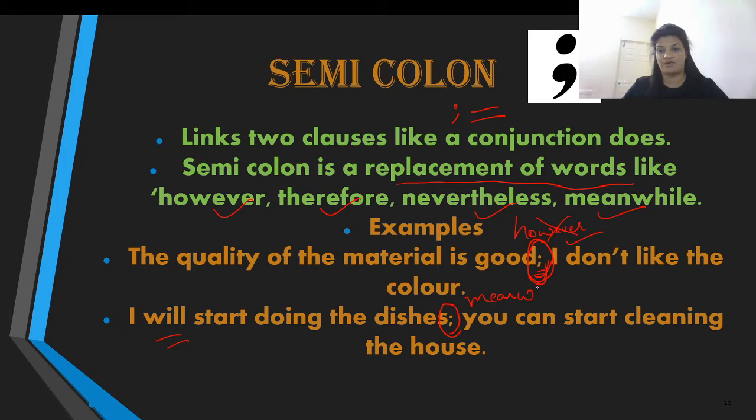The conjunction that we could have used over here is meanwhile: meanwhile, you can start cleaning the house. Instead of using meanwhile, we have used the semicolon, like this: I will start doing the dishes; you can start cleaning the house. So the semicolon is actually the replacement of conjunctions like however, therefore, nevertheless, meanwhile. So the semicolon is another short pause in a statement.